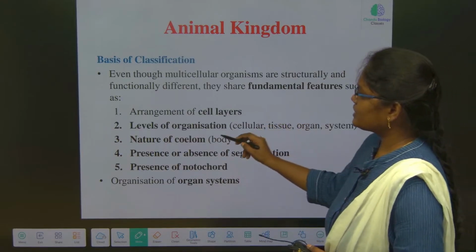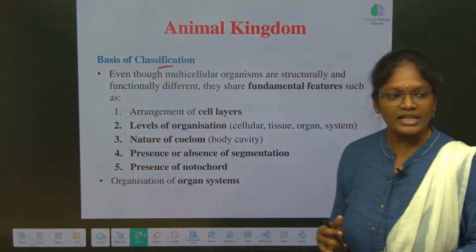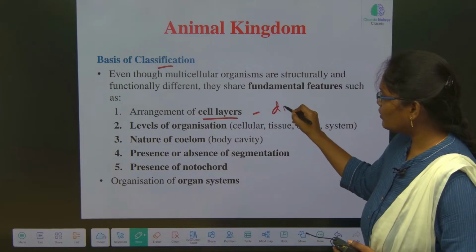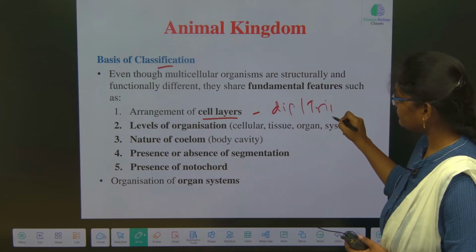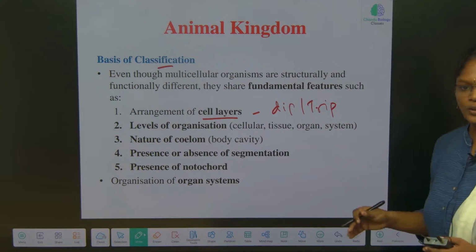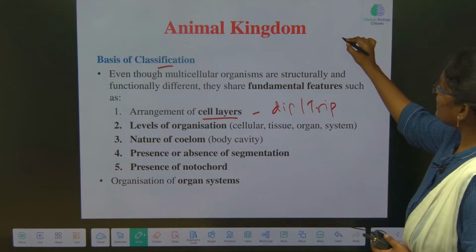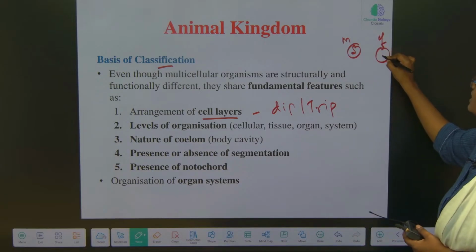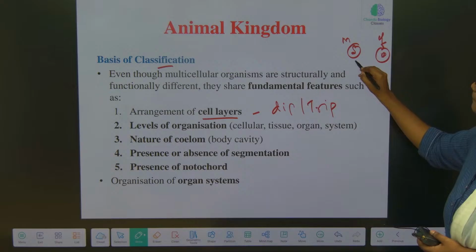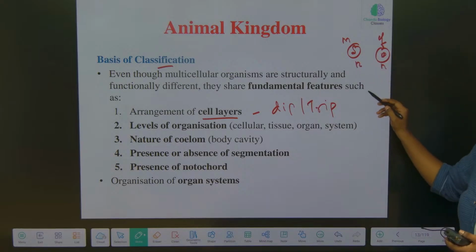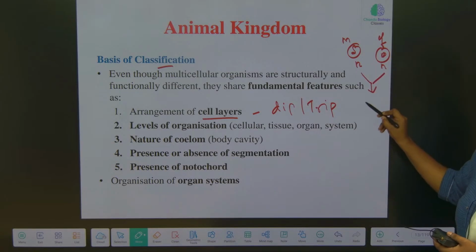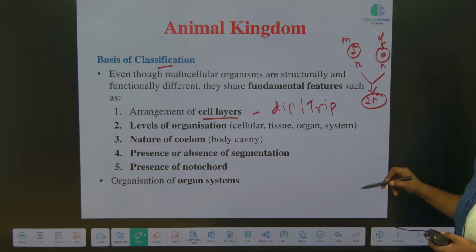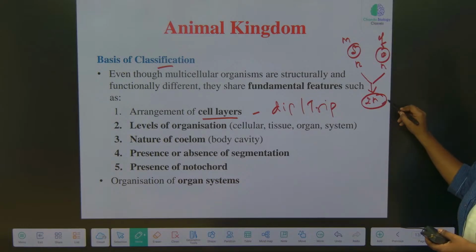Basis of classification. See how the classification is actually happening. First, based on the cell layers, whether it is diploblastic or triploblastic, whether the germinal layers are 2 or 3. The male produces sperm and the female produces an ovum, both haploid in nature, and they fuse. That is called fertilization, and as a result we get a zygote.